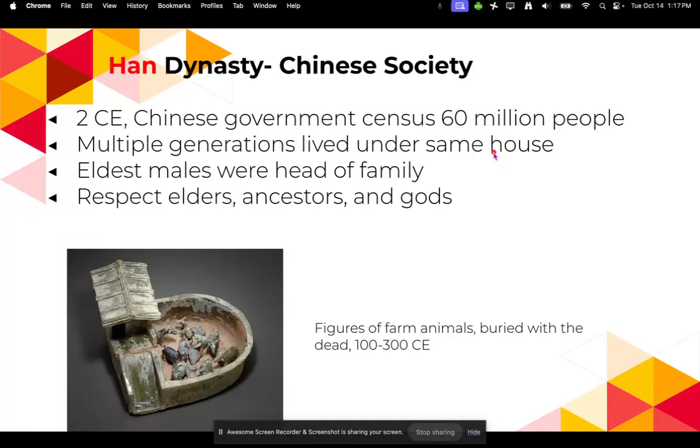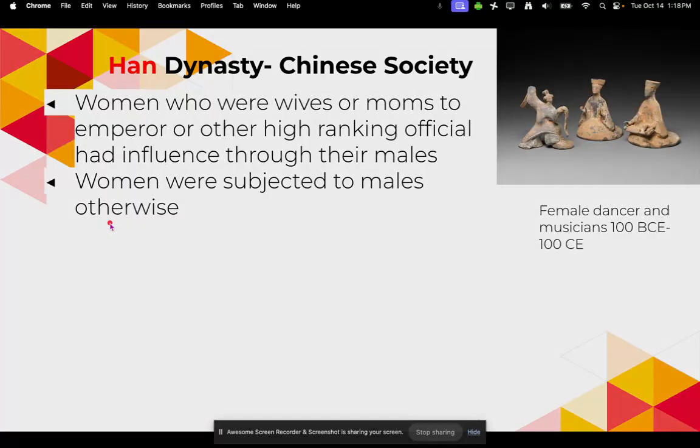60 million people. So, in the Han Dynasty, multiple generations would live under the same house. The eldest males were the head of the family, and they had the big tradition of respecting elders, ancestors, as well as the gods. So, women who were wives or moms to the emperor or other high ranking officials did have some influence over politics, and they did that through influencing the men in their life. But otherwise, everyday women were just subjected to males.